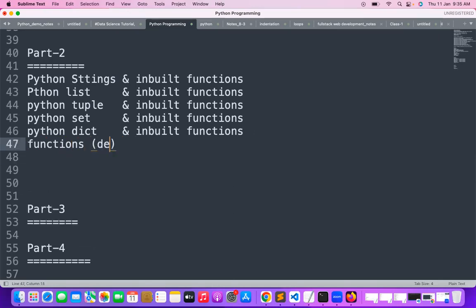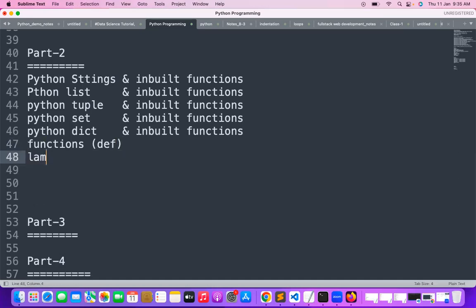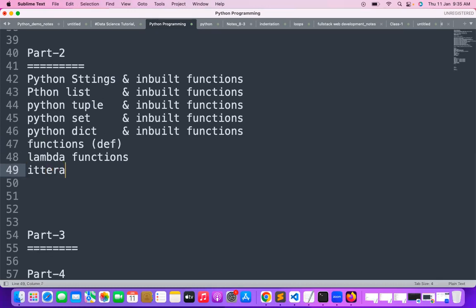And let me work with the functions, how to write functions using the def keyword, we will discuss about it. And after that, we will discuss the lambda functions, how the lambda functions are going to be working with us. And after that, we try to work with iterators and generators, how iterators and generators are going to be working.